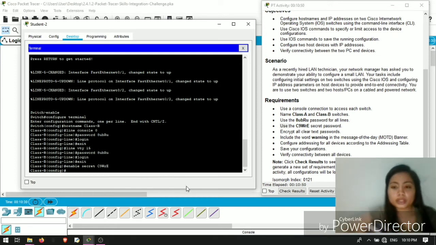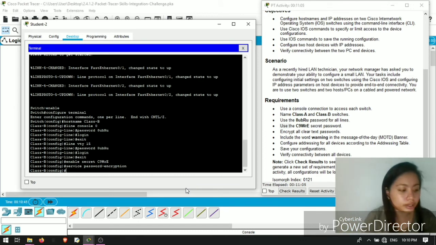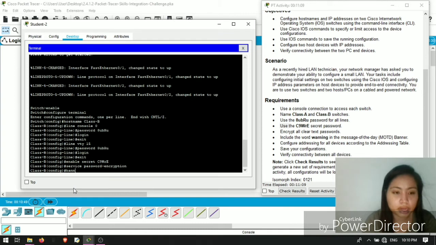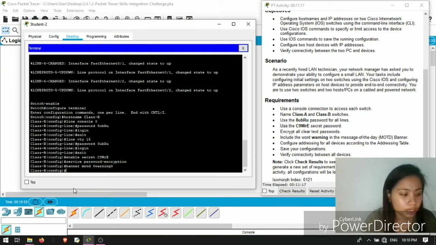Now encrypt all clear text passwords, which is service password-encryption. Then enter. Then the next one is include the warning again. Banner MOTD warning, then enter again.